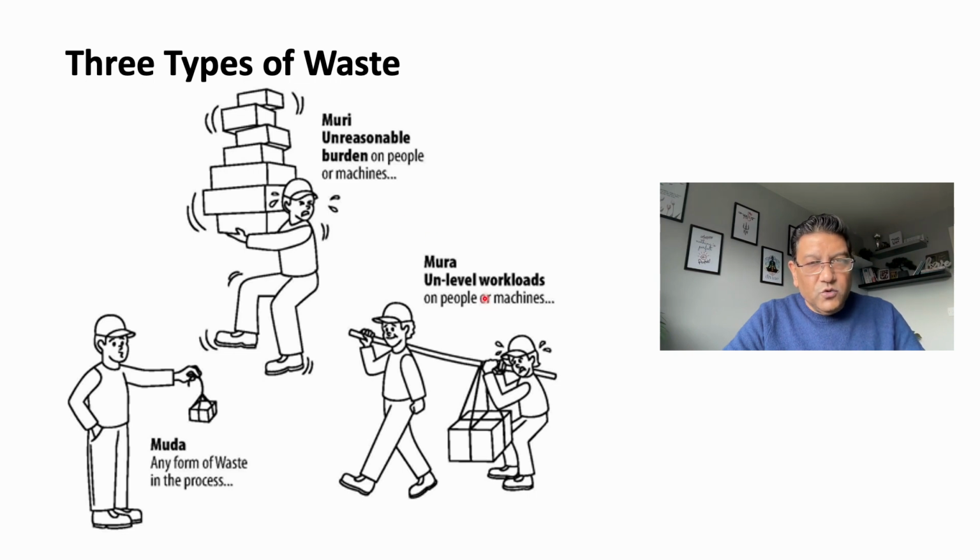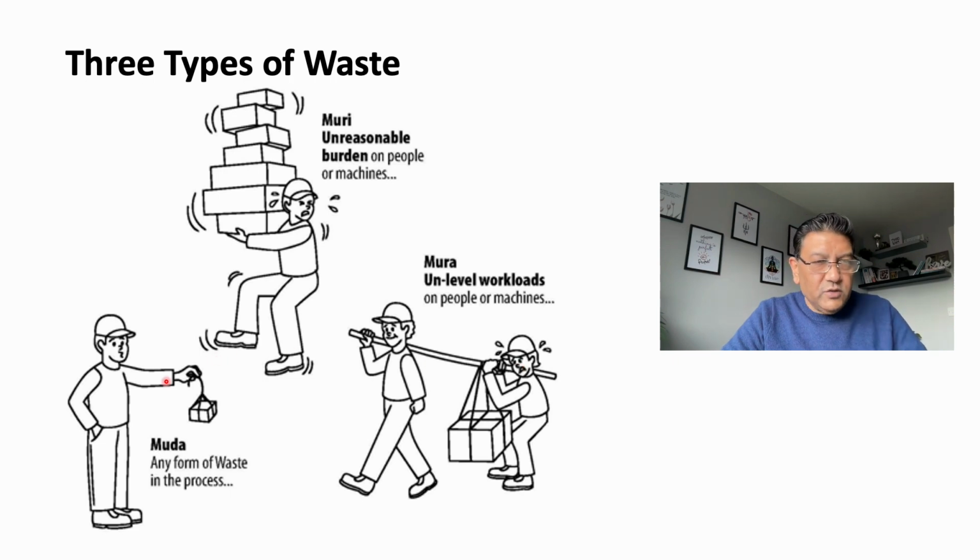The second one is Mura. Even though those two people are doing the same work, more work is being given to the second person who is overloaded, which is an uneven workload. It could be on the people, it could be on the machine. Then one machine is running below capacity and one machine is over capacity. The machine running over capacity will give substandard quality, some variation, or the machine will break down much more quickly.